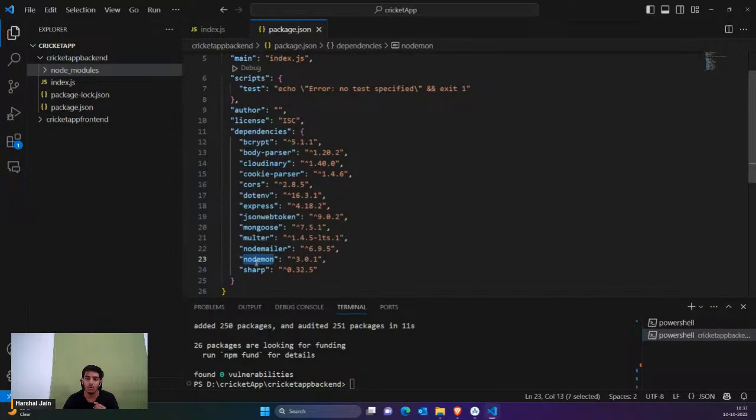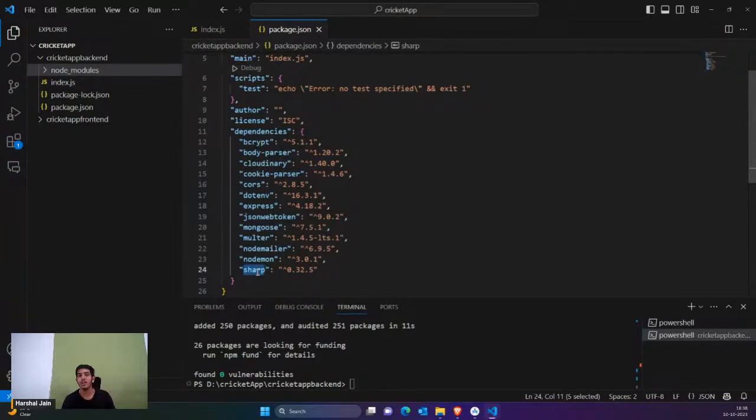Then we have nodemon. Nodemon is actually used for starting the node.js application and for automatic restart. Then we have sharp. Sharp would be used for those cases where you have to compress the image file. Suppose someone has uploaded a 4K profile picture, and if you have used Instagram, you know that the profile pictures don't need that much quality. A normal 720p or 360p quality would work for a profile picture. That's what sharp does.